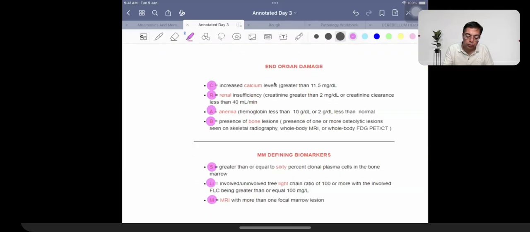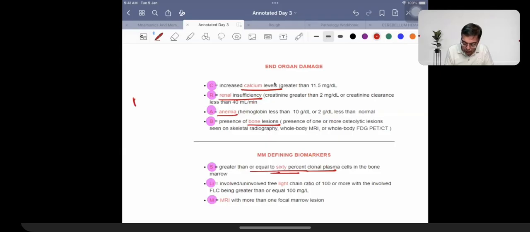What you need to remember here is that patients could have C for calcium, hypercalcemia; calcium is going to be increased in these patients. Or they can have renal dysfunction. So calcium is increased, renal insufficiency, A for anemia, bony lytic lesions. SLIM means 60 और उससे ज़्यादा clonal plasma cells.